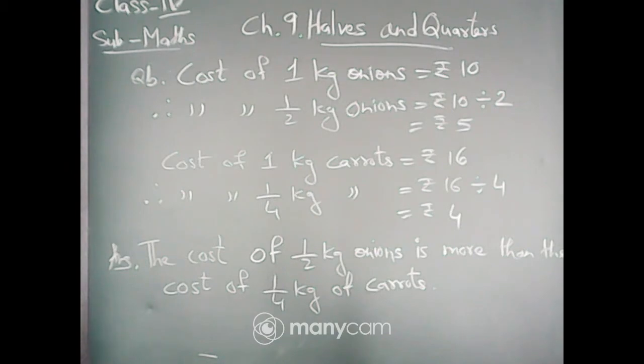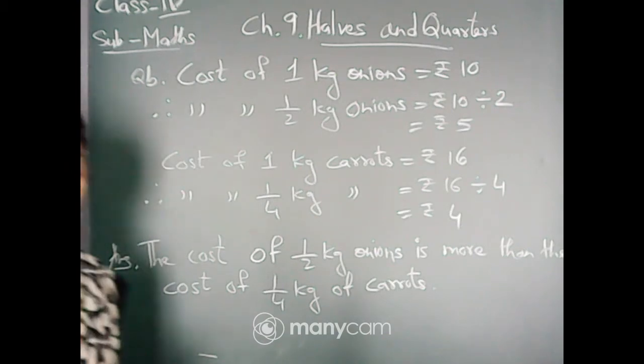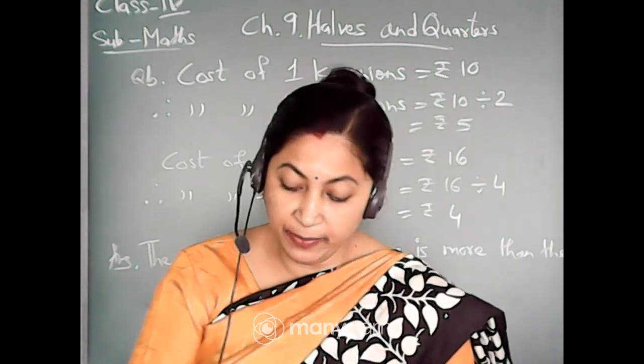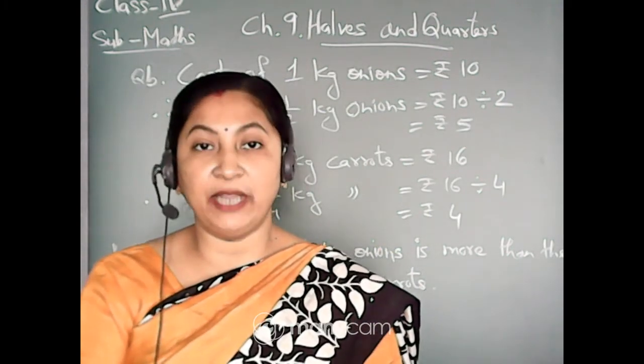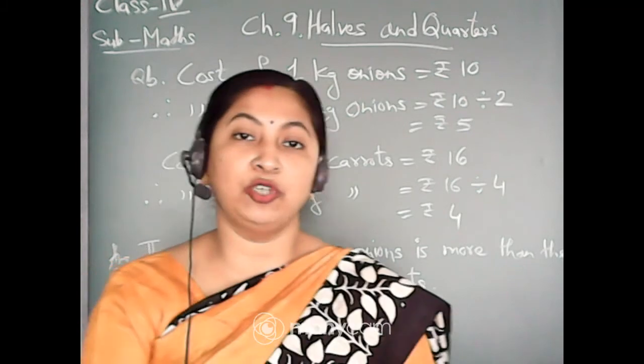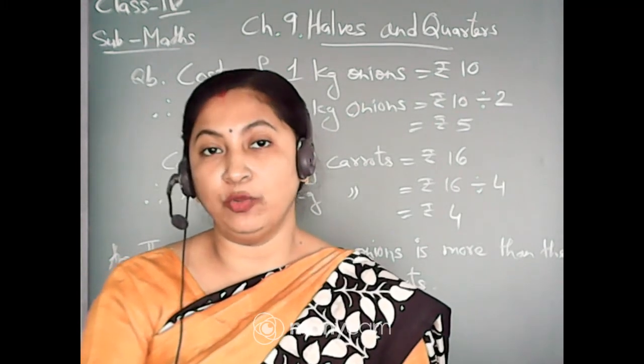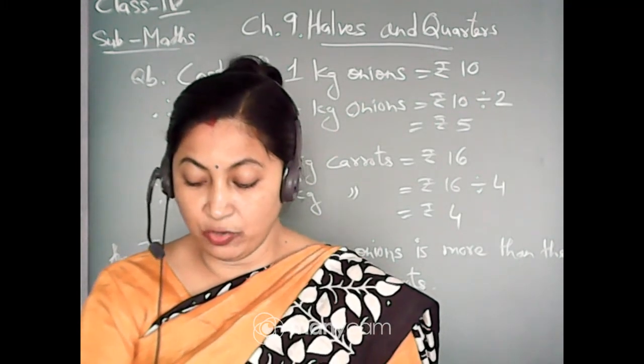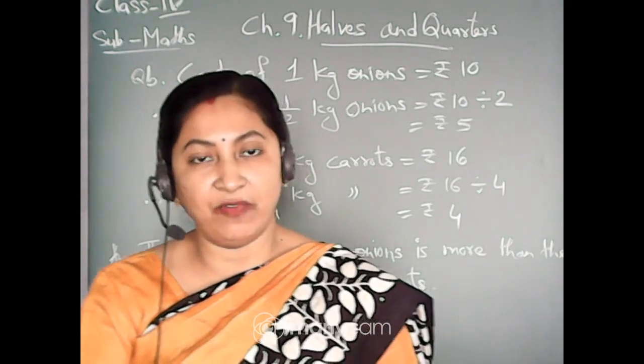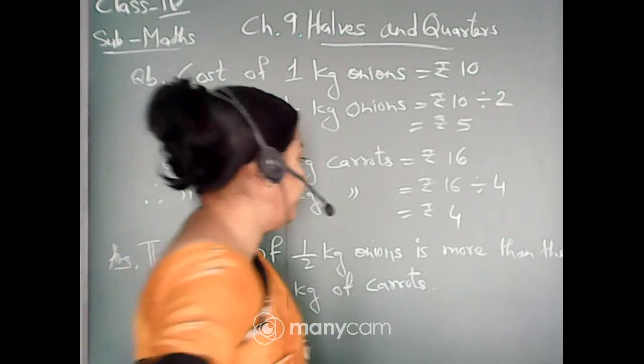Yes, others come to question number C. Question number C is, what is the price of 3/4 kg of potatoes? Now you have to find the cost of 3/4 kg of potato. Now what is the cost of 1 kg potato? It is given rupees 12. Okay, so let us find it out.